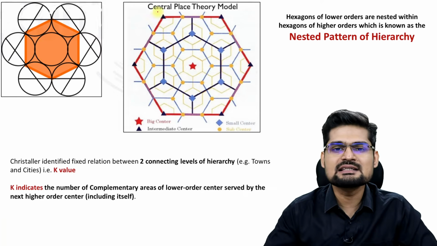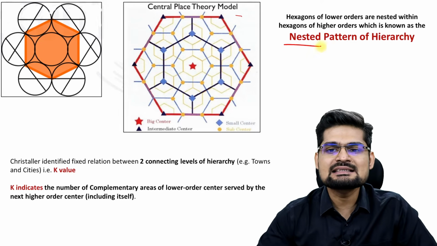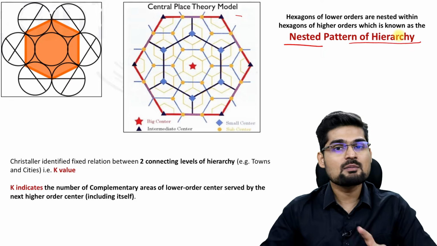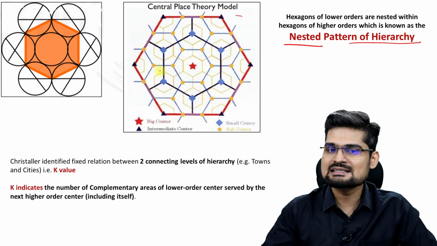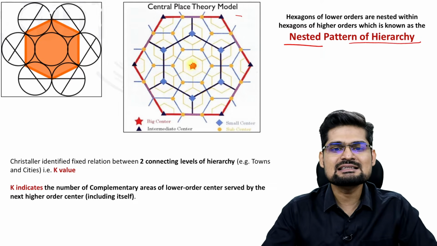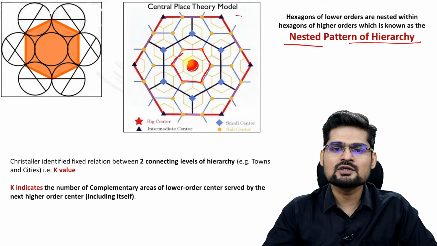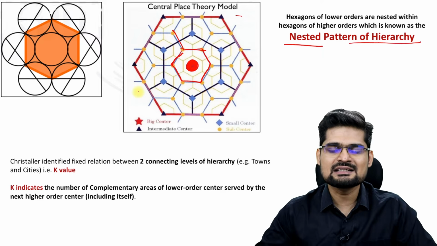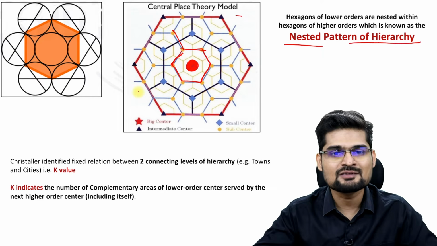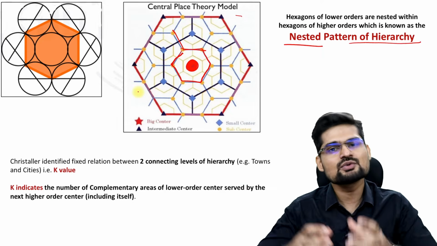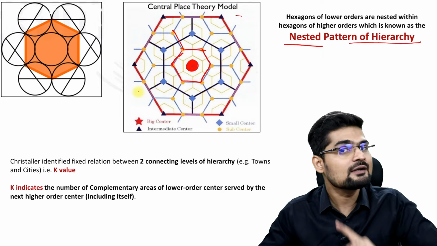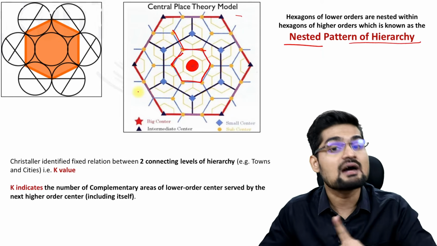And what you observe here in the central place theory model is the nesting pattern of hierarchy. Remember, earlier also we learned about this nesting model. So this is the nesting where you have one central place and a nest of hexagons created alongside it, right from the bigger center to the smaller center to the further smaller center, the entire nest of hexagons from the larger order centers to the lower order centers, only on the basis of their central functions, right?